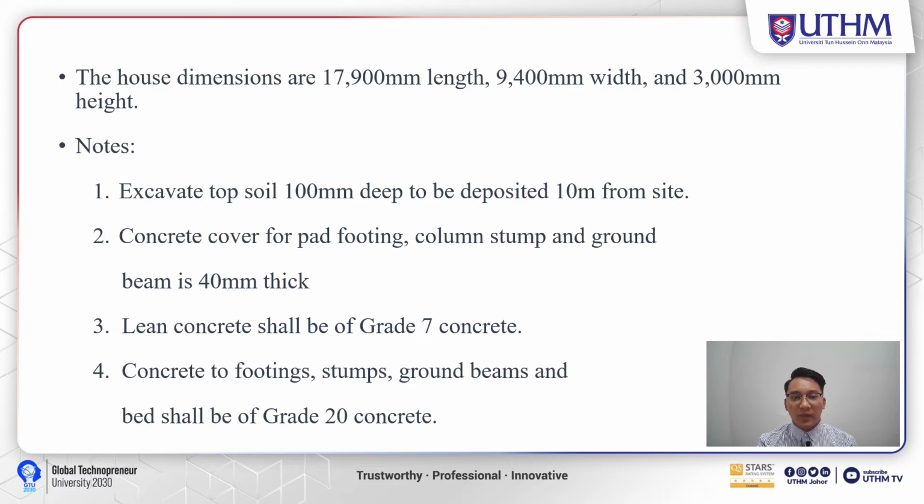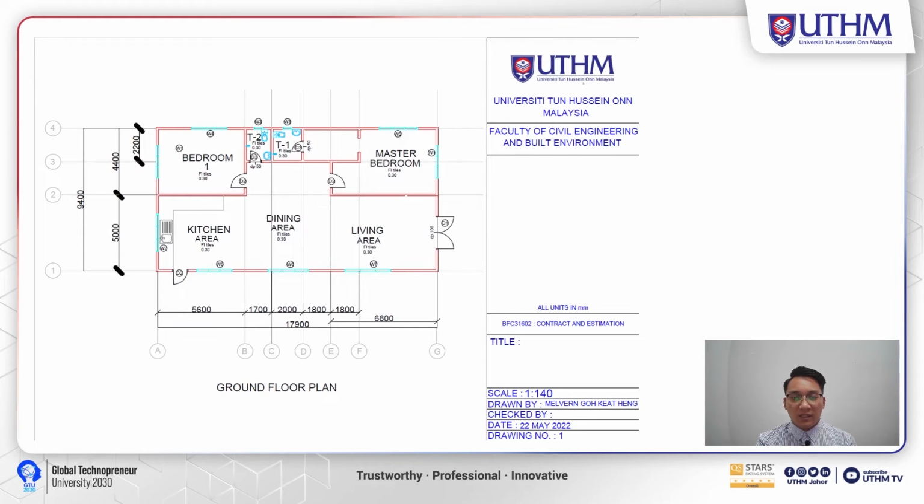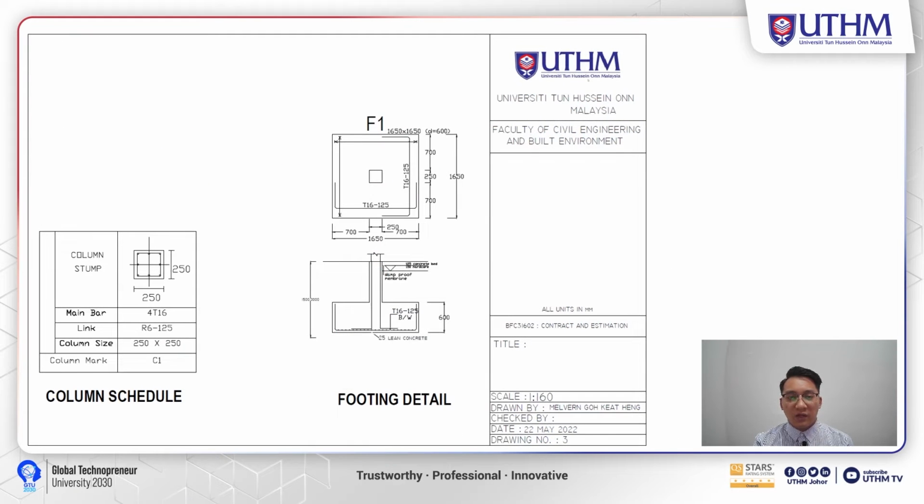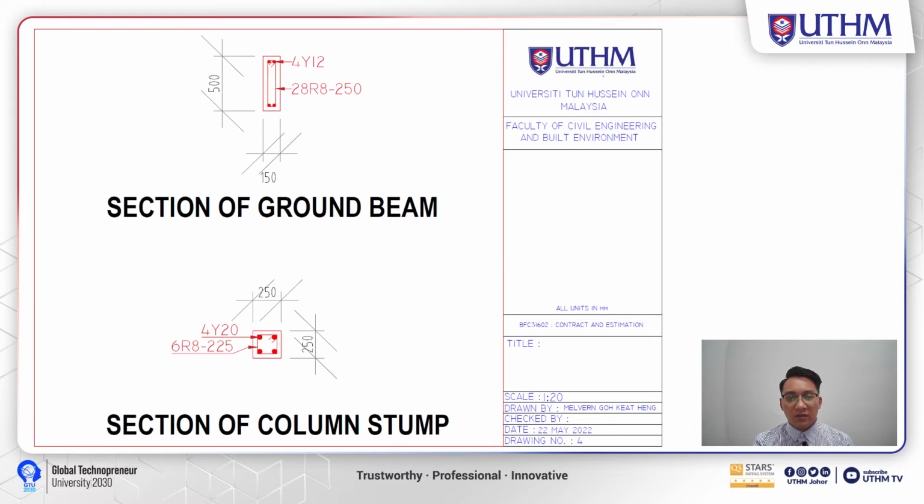Concrete cover for pad footing, column stump and ground beam is 40 mm thick. Lean concrete shall be grade 7 concrete, and concrete to footings, stumps, ground beams and bed shall be grade 20 concrete. This is our ground floor plan, foundation key plan, column schedule and footing detail, section of ground beam and section of column stump. And that is all for the proposed drawing.